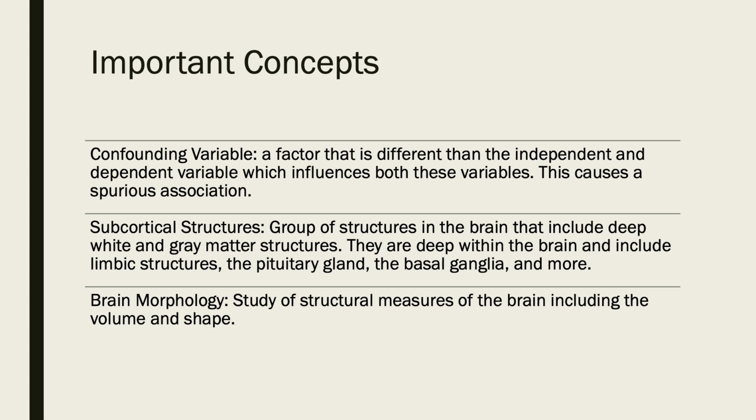Subcortical structures are a group of structures in the brain that include deep white and gray matter structures. They are deep within the brain and include limbic structures, the pituitary gland, the basal ganglia, and more. They are involved with memory, emotion, pleasure, and hormone production. Lastly, brain morphology is a study of structural measures of the brain, including the volume and shape. Brain morphology is super important in this study because it will help researchers identify the volume of subcortical structures because of marijuana.